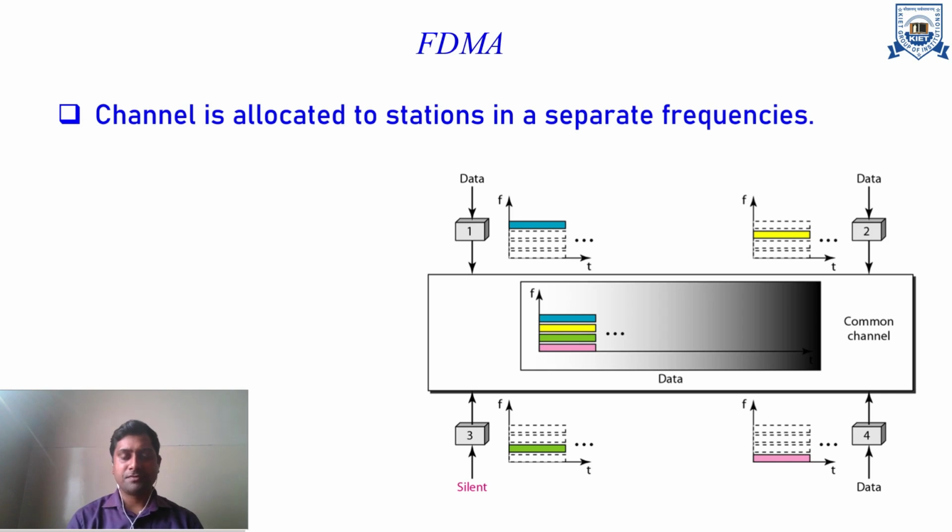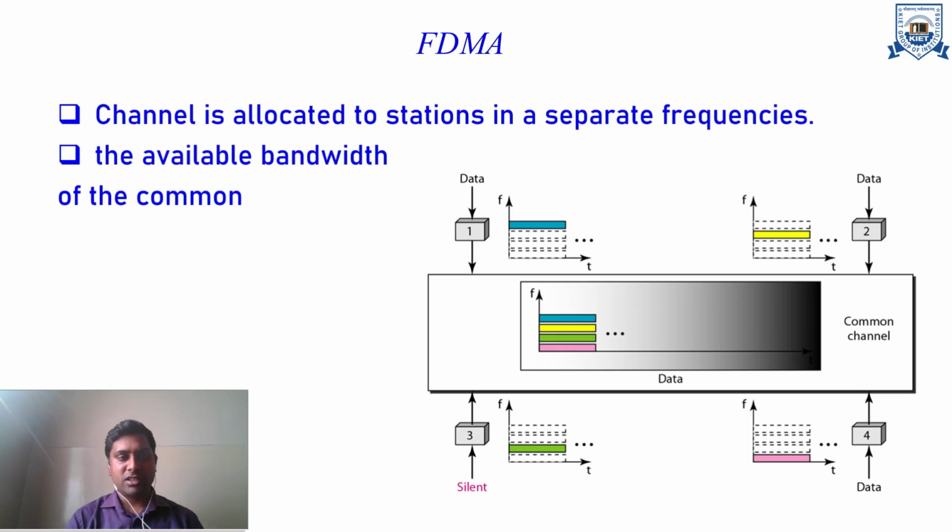That blank, or frequency gap, is called the guard band. In the figure, you can see some white space between any two color codes, and these color codes show the different frequency bands. Suppose a 20 megahertz bandwidth is allocated to an organization, and I take 4 stations. Then the band is divided by 4, so theoretically 5 megahertz would be allocated to each station, but in practice it is less.